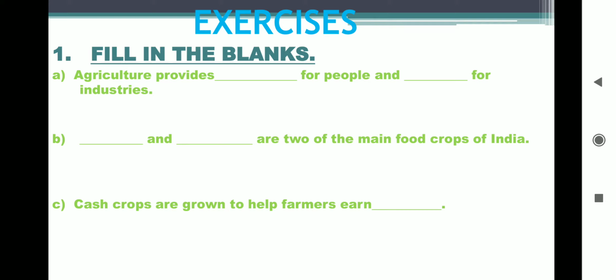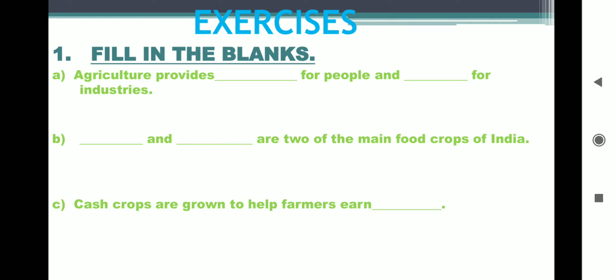So, fill in the blanks. First blank: Agriculture provides dash for people and dash for industries. I repeat, agriculture provides food for people and raw materials for industries. Food for people and raw materials for industries.